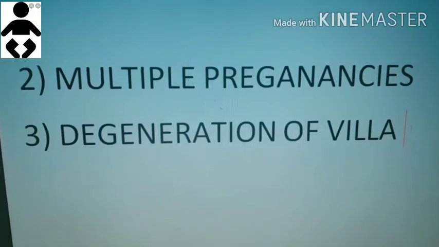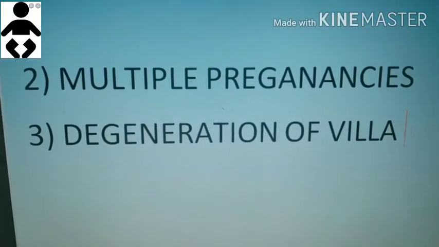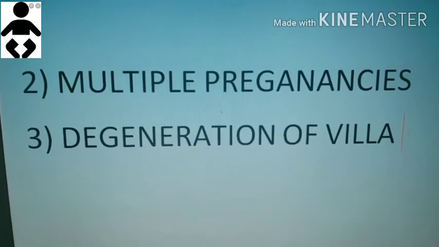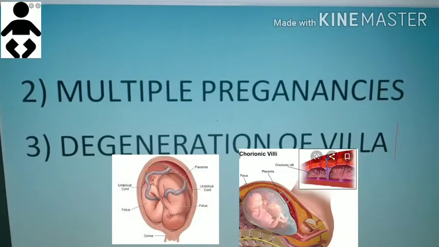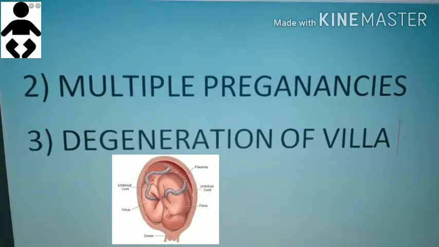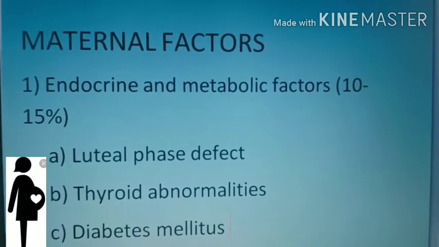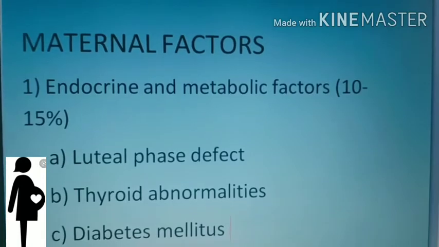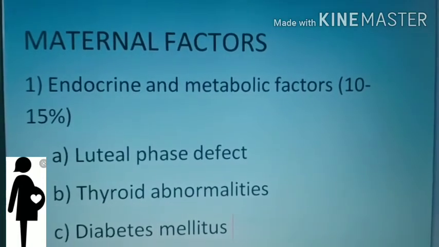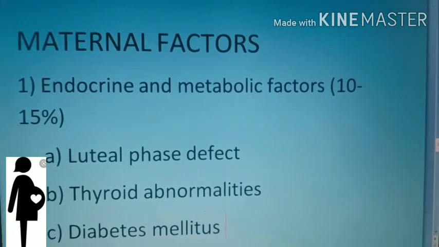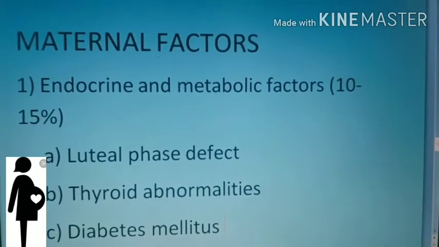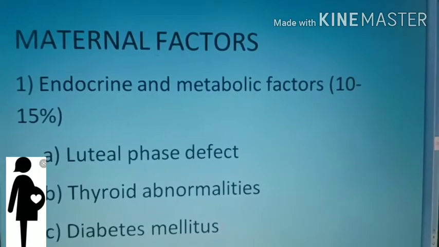Under fetal factors, there are 3 factors which are responsible for miscarriage. The first one was genetic. The other 2 factors are multiple pregnancies, and the third one is degeneration of villi. So next is maternal factors. Under this we have endocrine and metabolic factors which account for 10 to 15% of cases of miscarriage. The first one is luteal phase defect. Second is thyroid abnormalities. And third one is diabetes mellitus.